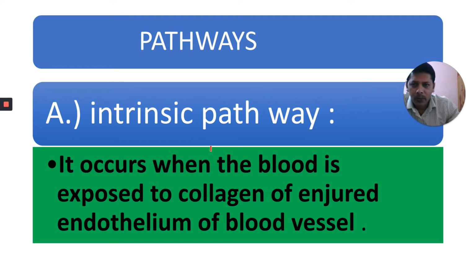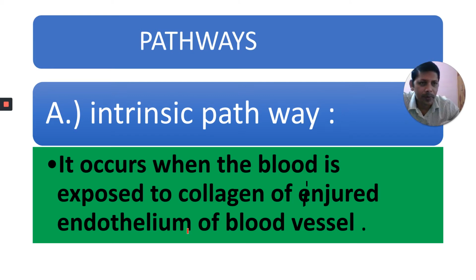The intrinsic pathway occurs when blood is exposed to collagen of the injured endothelium of the blood vessel.